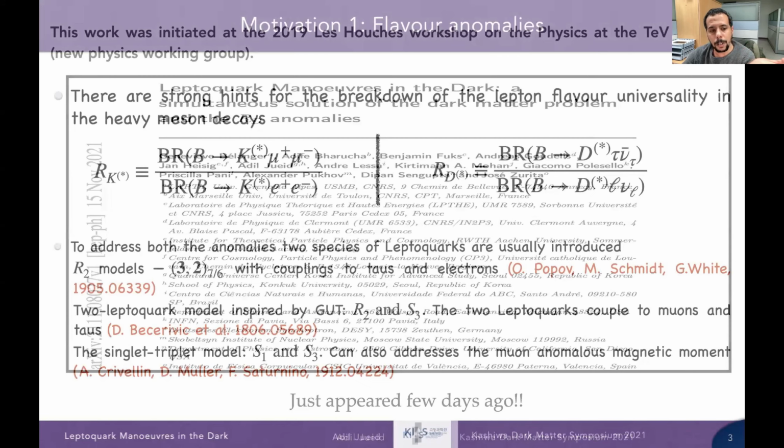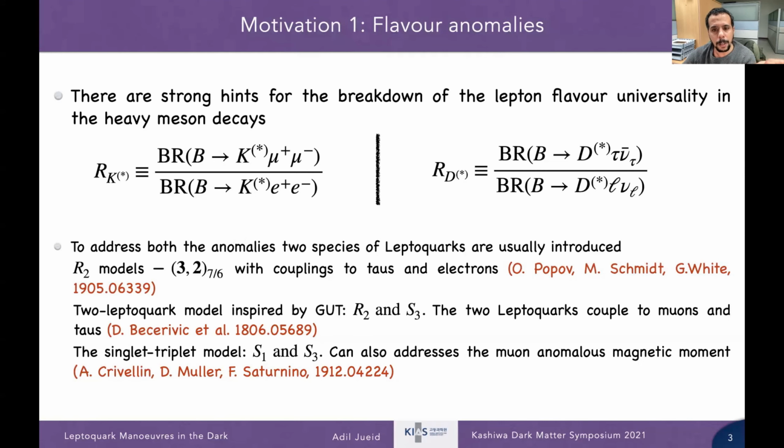So what about the motivation? The first motivation, of course, is the flavor anomalies, because we know there are some anomalies that point to the violation of lepton flavor universality in B meson decays. Basically we have several solutions, actually three appealing ones, based on leptoquarks. But in this work, we are only interested in the models that can address the RD star. So basically you can extend the standard model with one leptoquark species, which is a singlet under